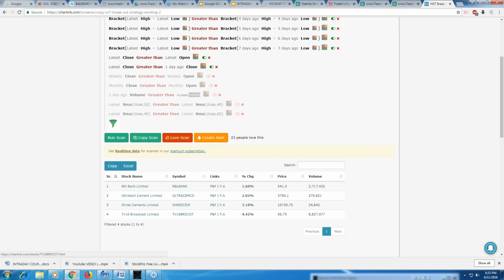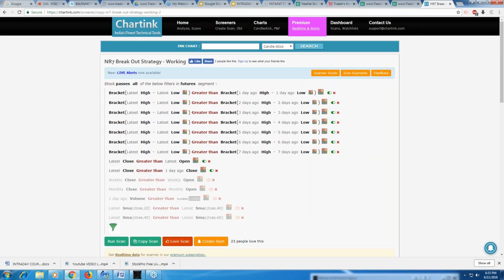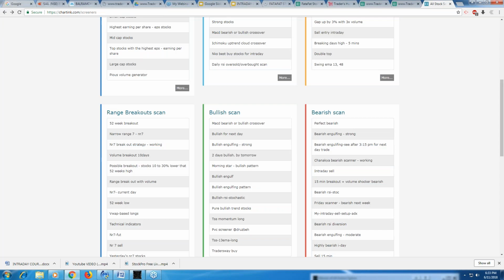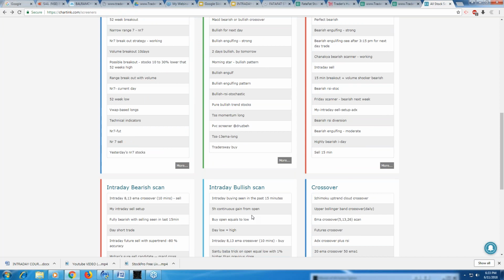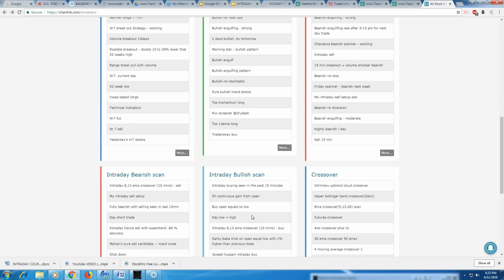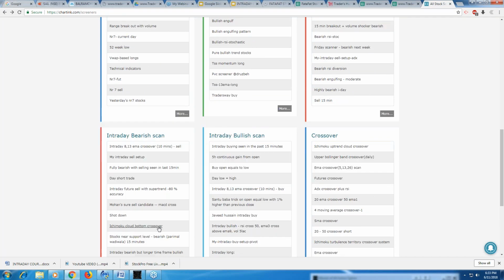So there are 4 stocks that you've got: RBL, Ultratech, Shree Cements, and TV18 Broadcast Limited. NR7 breakout means that the 7-day narrow range has been broken out today, right? So you can pick up any filter, you just have to master it after that, right? But we will give you some very specific stocks, right?